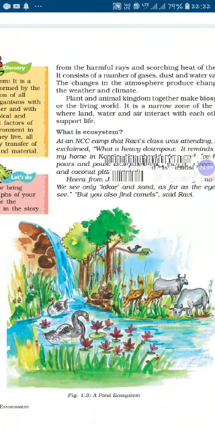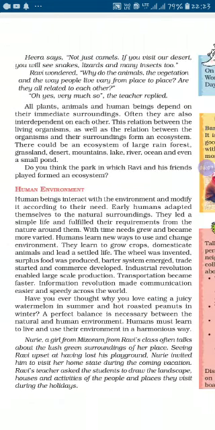All plants, animals and human beings depend upon the immediate surroundings only. Because human beings, plants and animals, we depend upon each other. That is called ecosystem. That is the physical as well as the chemical factors also. The relation between the living organisms, as well as the relation between the organisms and surroundings, forms an ecosystem. And another important one, human environment.